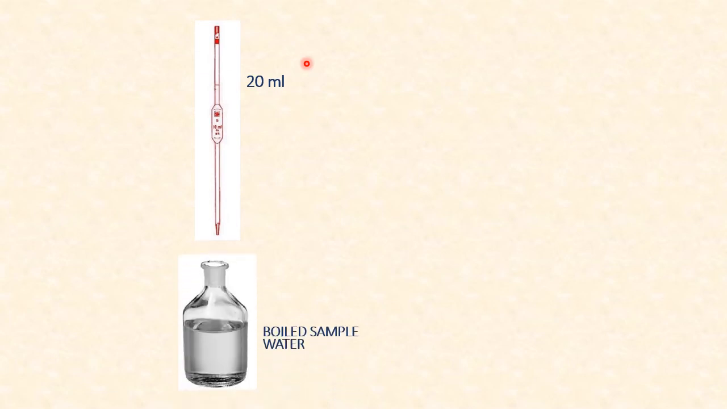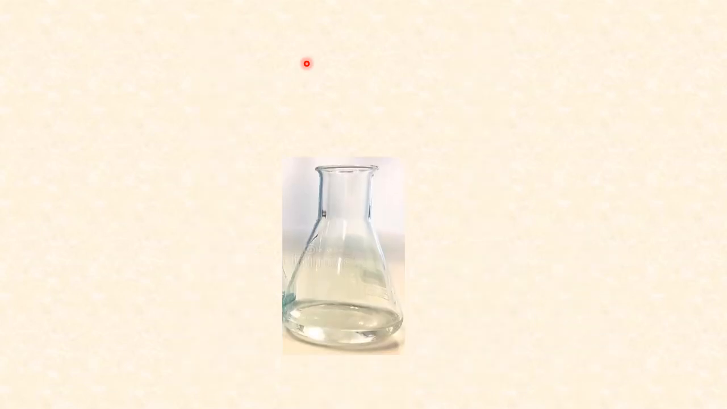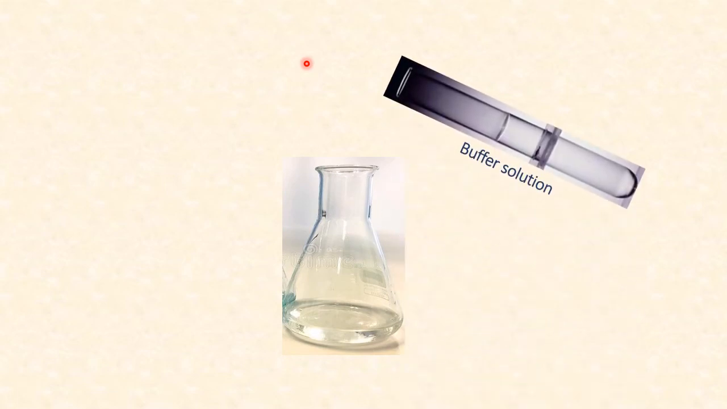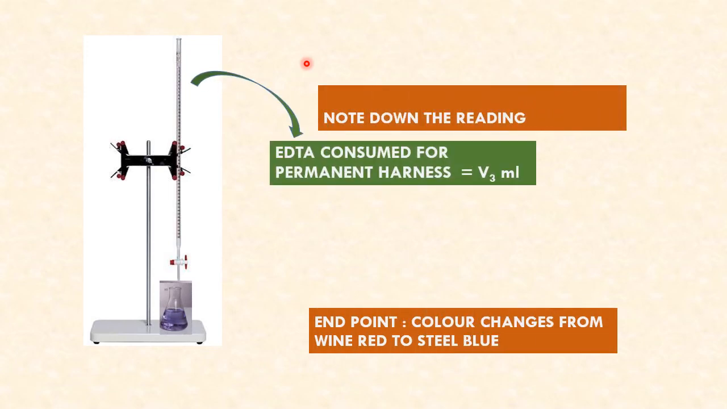Now let us see how to do titration 3. We have to pipette out 20 ml of boiled water sample and take it in a conical flask. To this add buffer solution and EBT indicator, and it changes to wine red color. Upon titration, the boiled water sample turns blue at the end point, and let us assume that the EDTA consumed for permanent hardness is V3 ml.